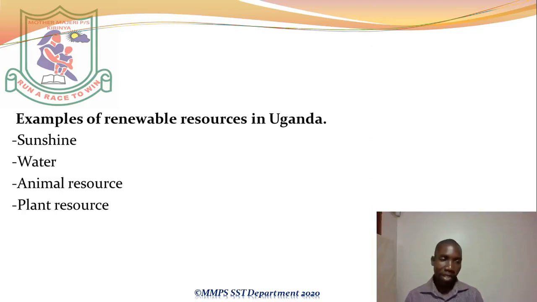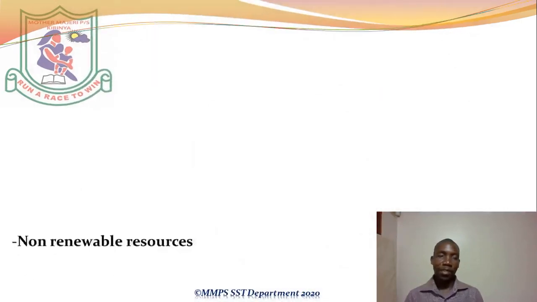So plants are renewable. Then human resource. People also do reproduce. If people could not reproduce, then they would not exist up to now. But as others die, others are born at the same time. As the others are dying, more are being born. So human resource is renewable. Okay, let us move on.